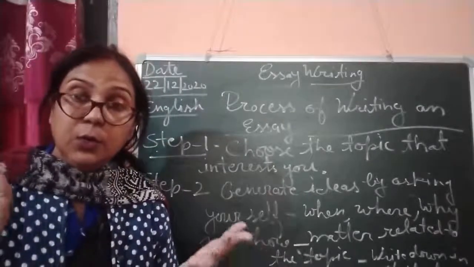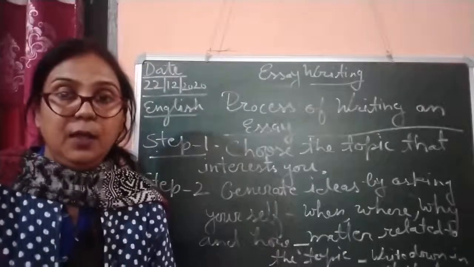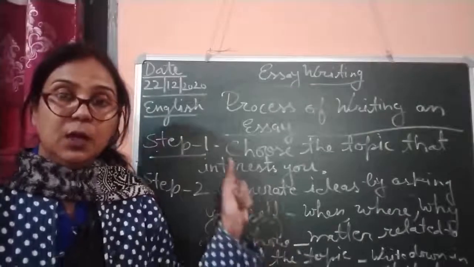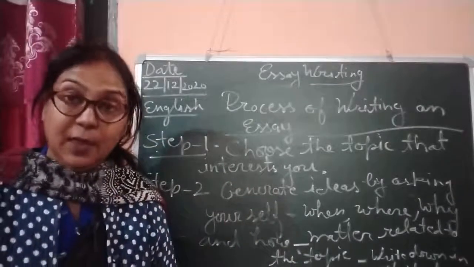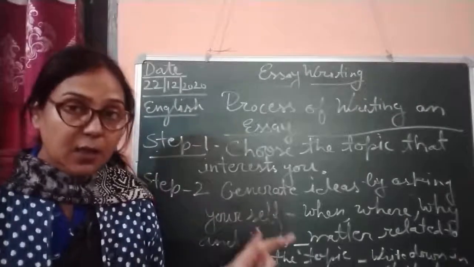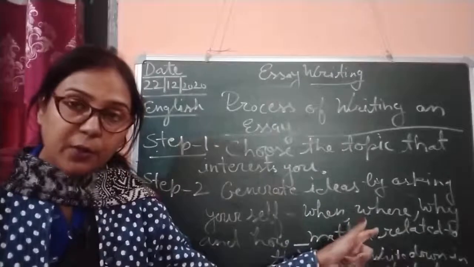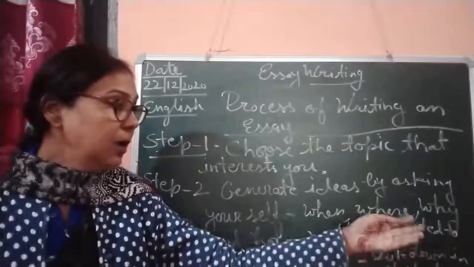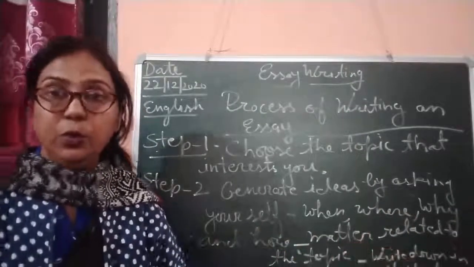Because you are going to write an essay in a perfect way, that is why it is very important to choose a topic in which you have interest. After that, ask yourself why this topic is important for you, where it is derived from, and how the matter relates to your ideas.